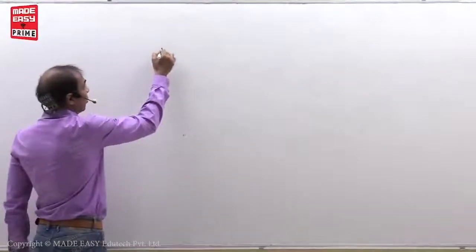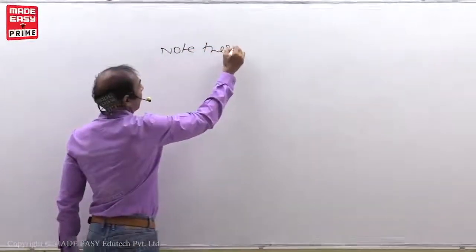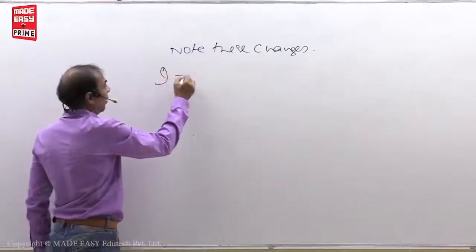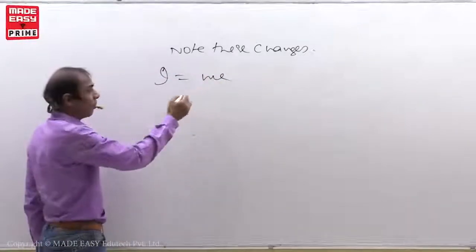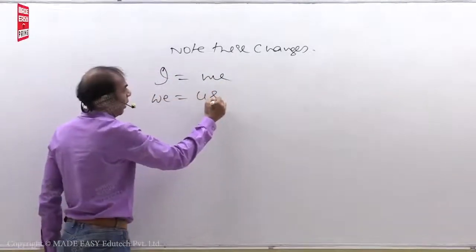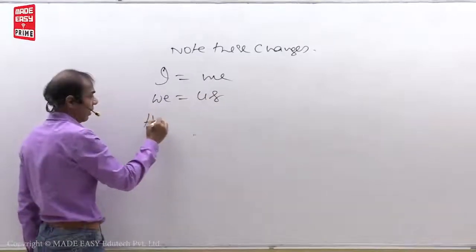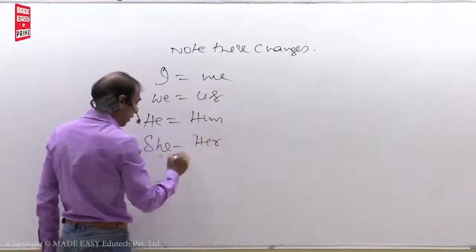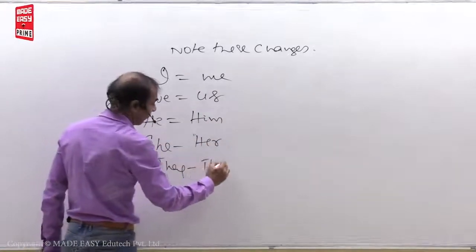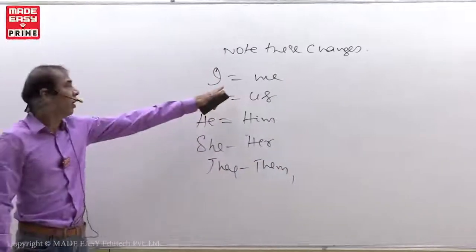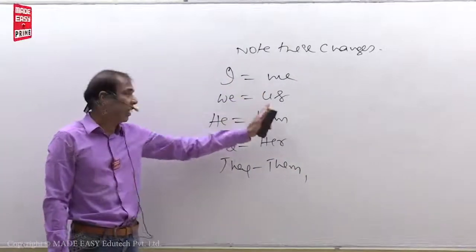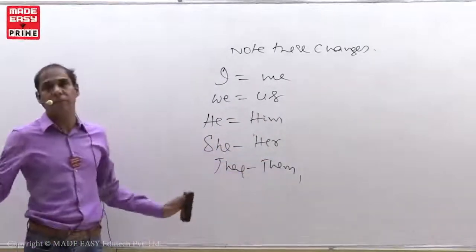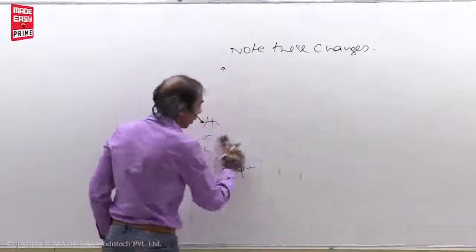Next. Okay. First, note these changes. What are the changes? I changes as me. We changes as us. He changes as him. She changes as her. They changes as them. Take these changes also. I changes as me. We changes as us. He changes as him. She changes as her. They changes as them. Okay. Now, model number one.